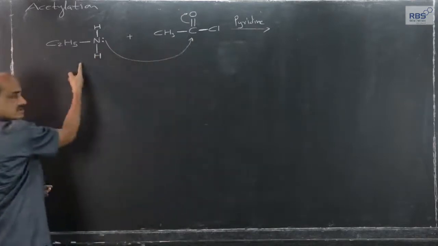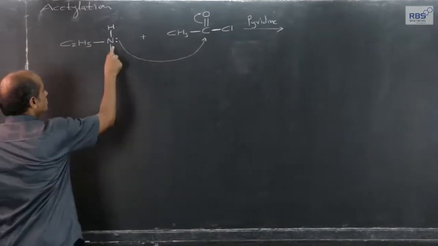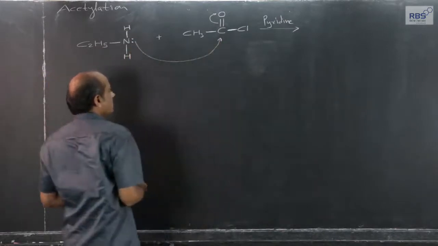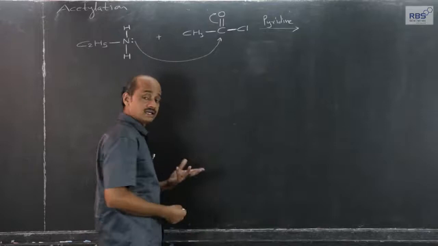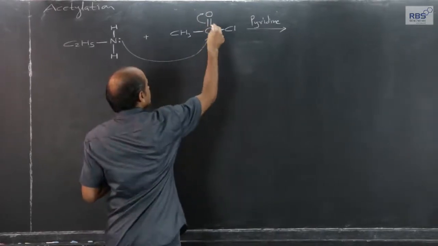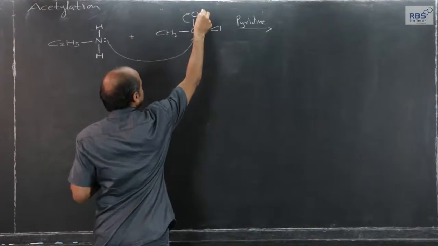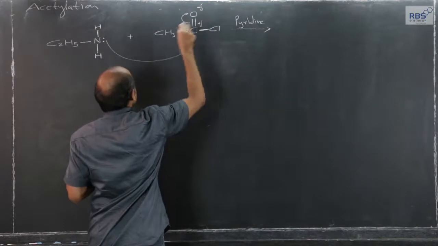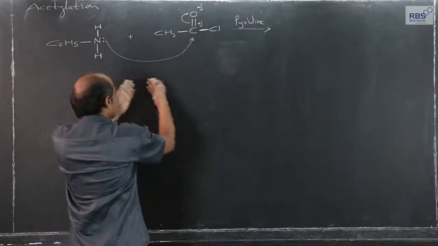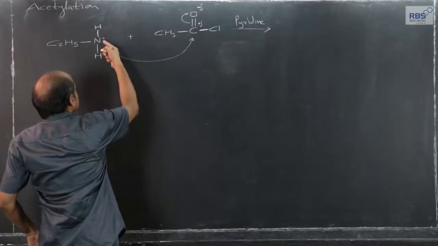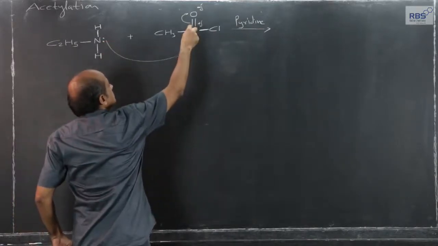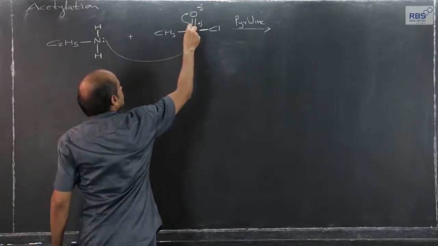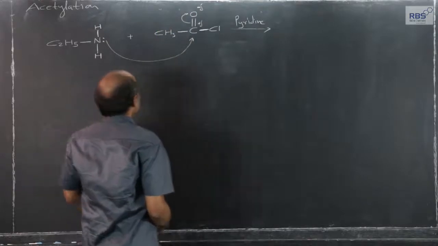Acetyl chloride, ethylamine, primary amine, lone pair of electrons on nitrogen attacks the carbon. Now, how or why can it attack? Carbonyl group is polar, oxygen is more electronegative, delta negative charge on oxygen, delta positive charge on carbon. Electron pair attacks the carbon. The moment this lone pair forms a shared pair, out of the double bond, one is sigma, one is pi, the weakly shared pi gets transferred to oxygen.